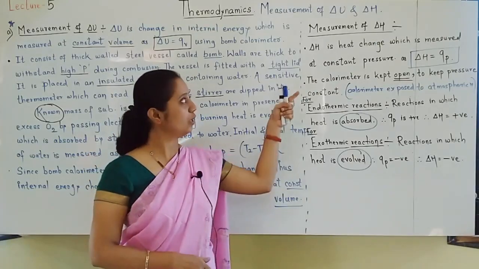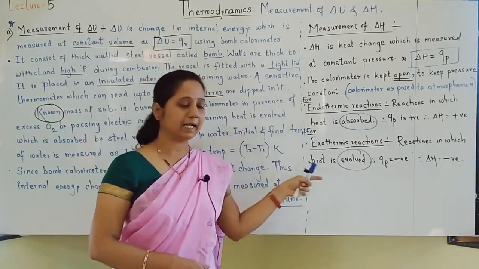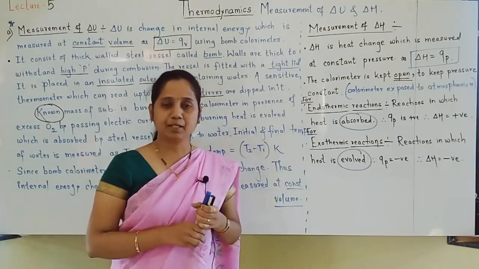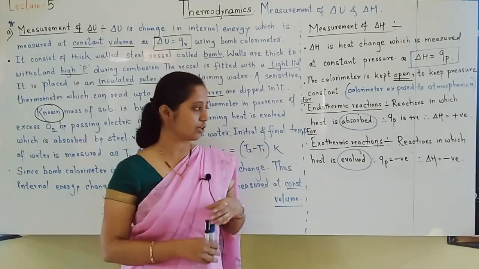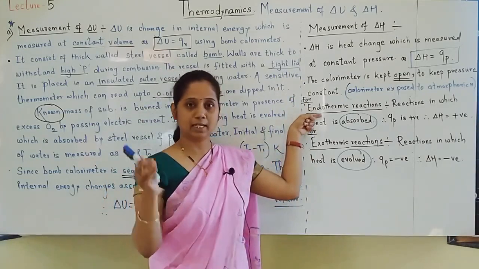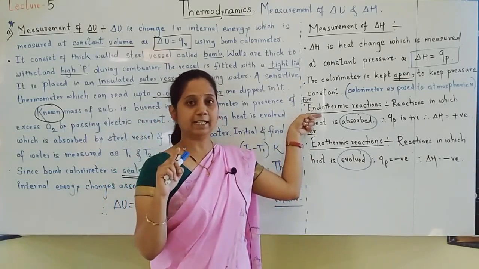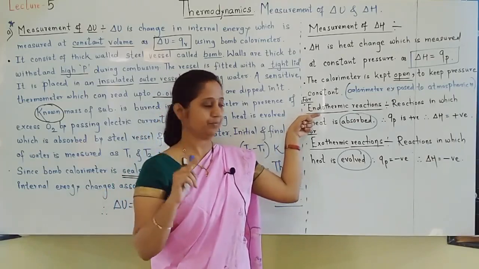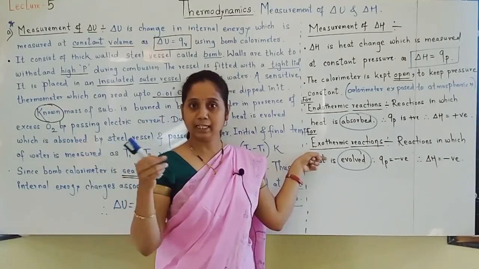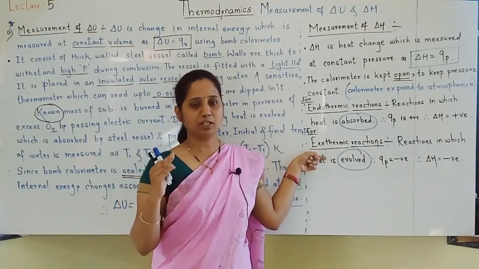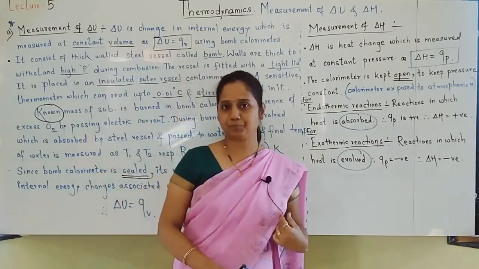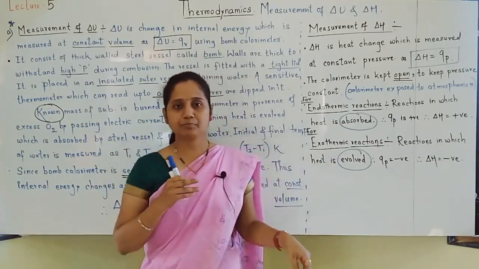Understand the writing part properly. Here, remember the definitions of endothermic and exothermic reactions. Endothermic: heat is absorbed, delta H value is always positive. Exothermic: heat is released, heat is given out, delta H value will always be negative.